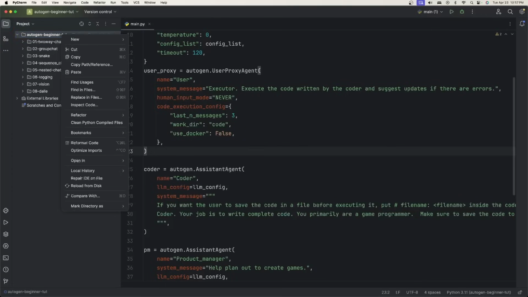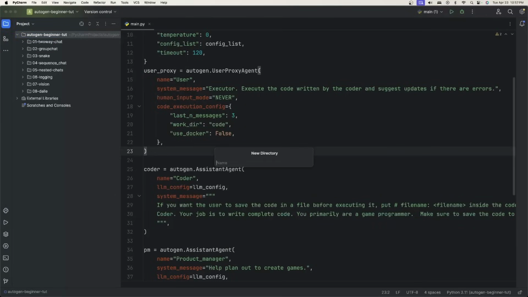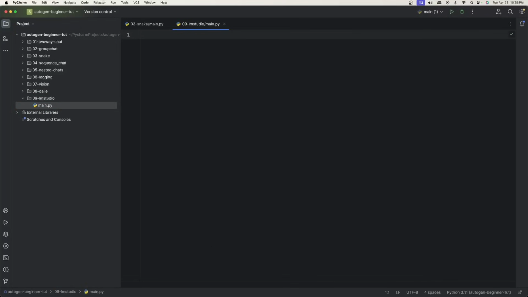Okay, so what we're going to do is create a new directory. So right click on the project and then just name this one 09-lm studio. And then just create a main Python file. I'm not going to use an openai config list this time because I'm just going to show you directly in the main Python file kind of the new configuration you need.